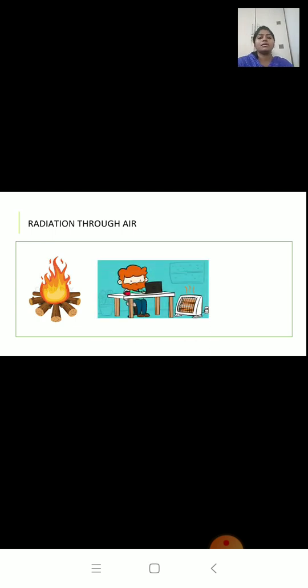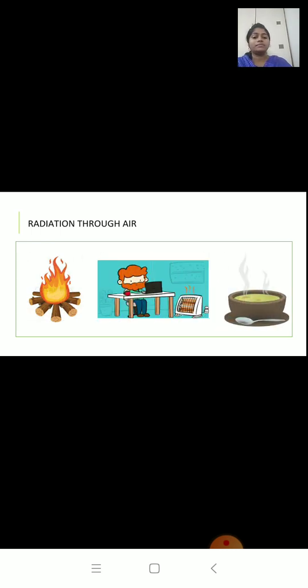So over here, the heat is transferred from the fire to our face by the process of radiation. The second example, you can see a man sitting in a room with a heater. When we sit in front of a room heater, we get the heat directly from the heater by the process of radiation.